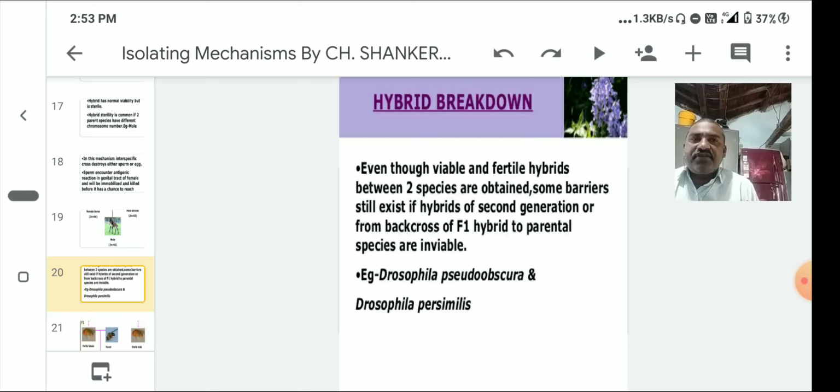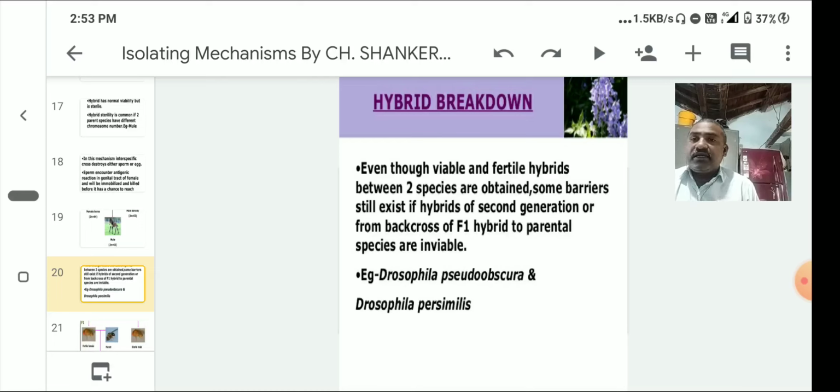Here the F1 generation is sexually active, but the F2 generation may not be. This situation we can observe in Gossypium herbaceum plants, sword fishes, and hybrid paddy seeds.